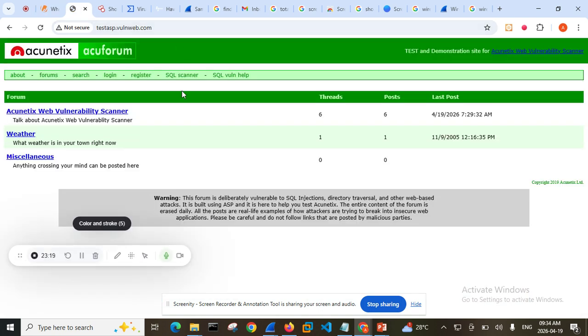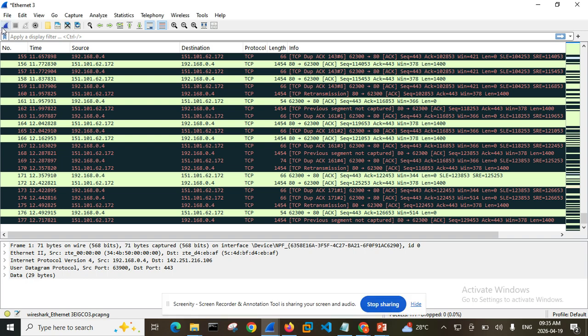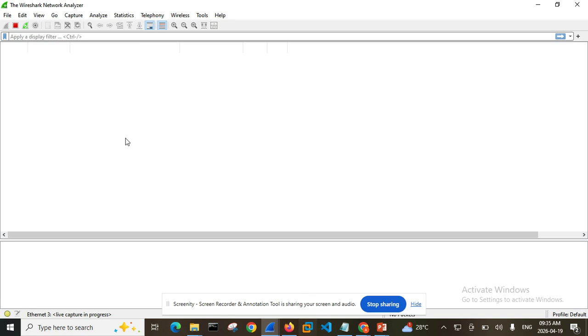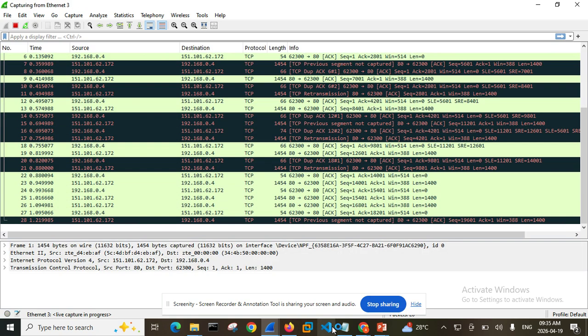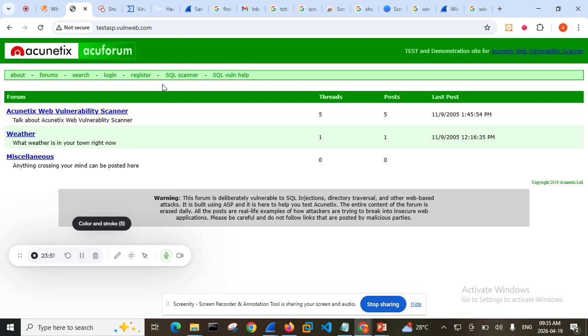Okay, so what I want to do is refresh it, and then I'll go back, make sure that my Wireshark is on, and say continue with data saving. That's what I want to do. And then once it continues to work, we want to see how Wireshark can capture a password from the internet without the person who logged in knowing. And from that we are going to learn some things.